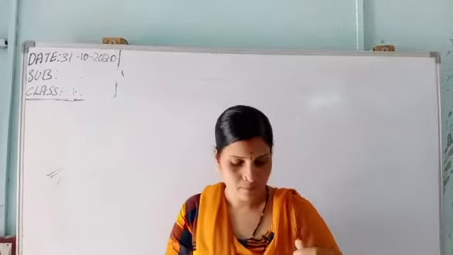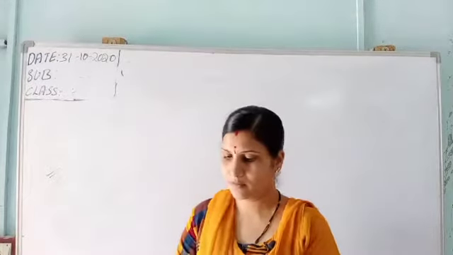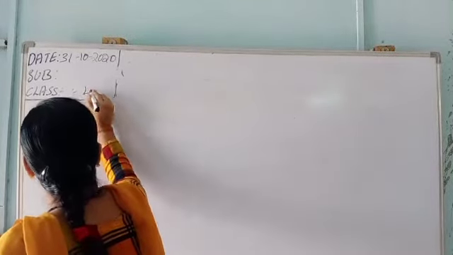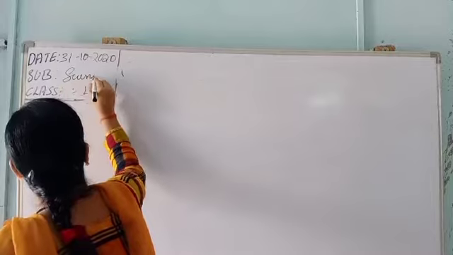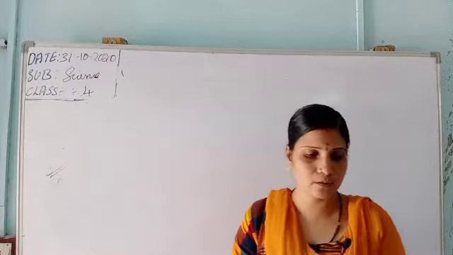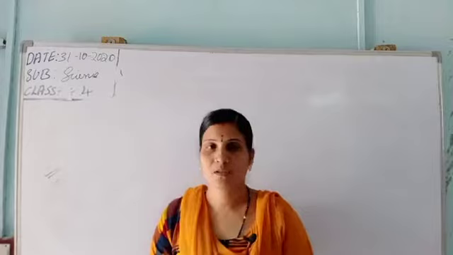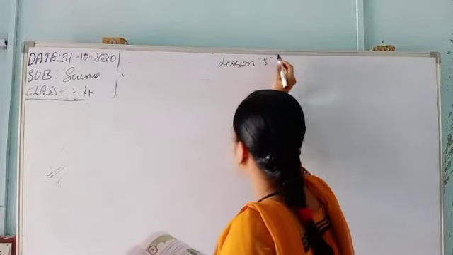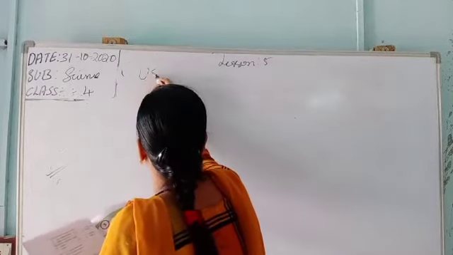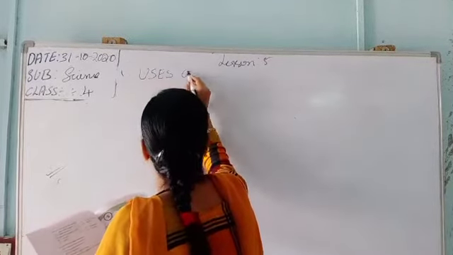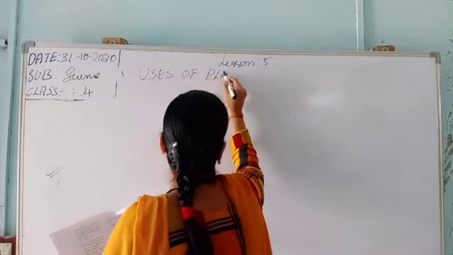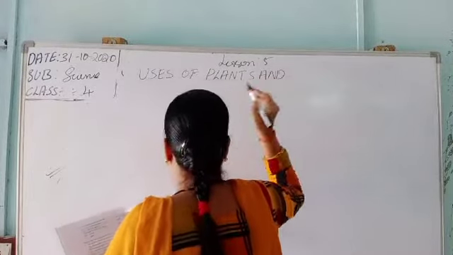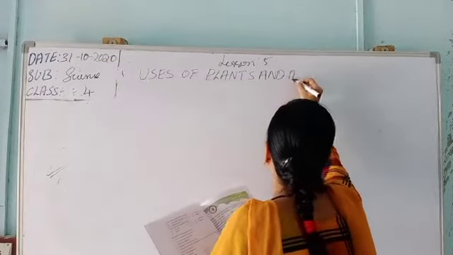Now class 4, that is science subject. We are going to know... Yesterday, the new lesson, that is lesson number 5, we have started, that is uses of plants and animals. So yesterday we learned what are the uses of plants and animals.